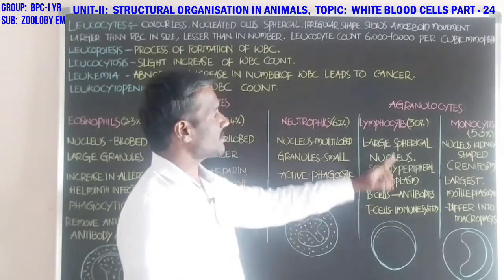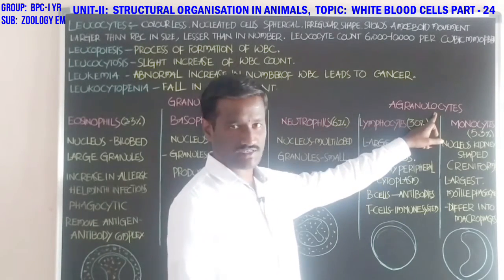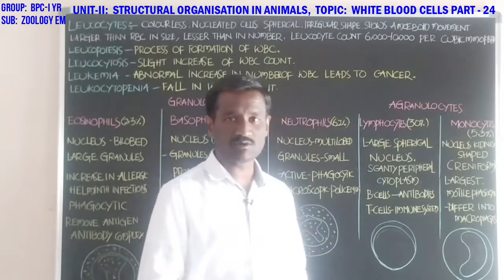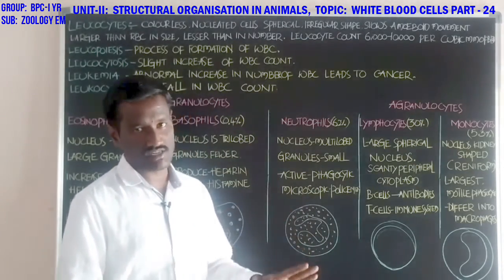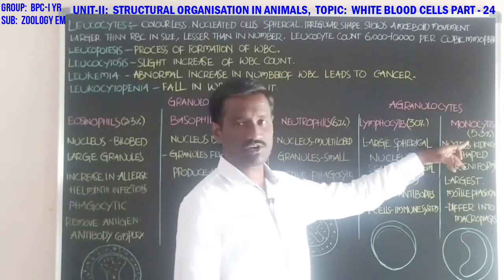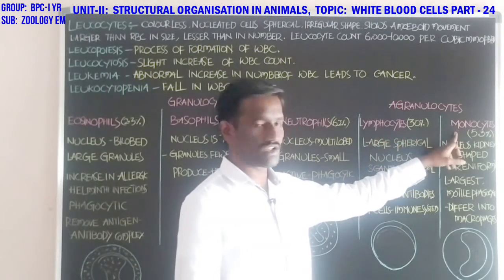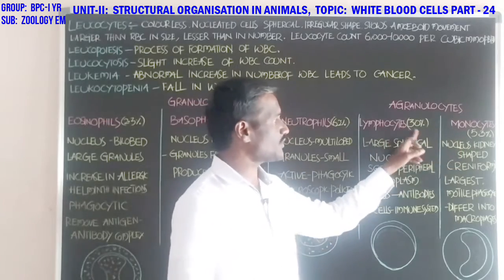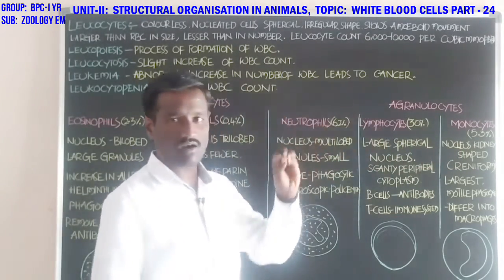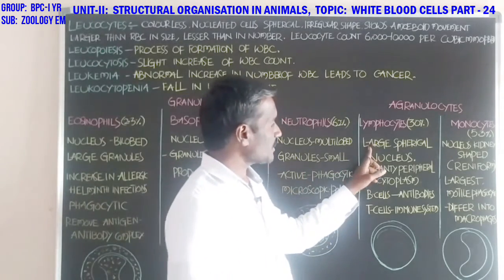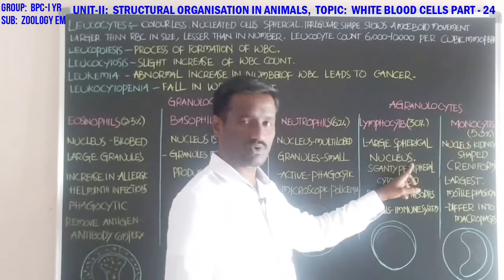Next, students, agranulocytes. Agranulocytes means granules are absent in these white blood cells. They are available in 2 types: one is lymphocytes, another one is monocytes. What about the lymphocytes? Lymphocytes are small in size and have a large spherical nucleus.